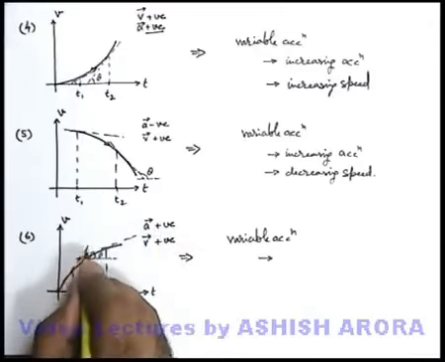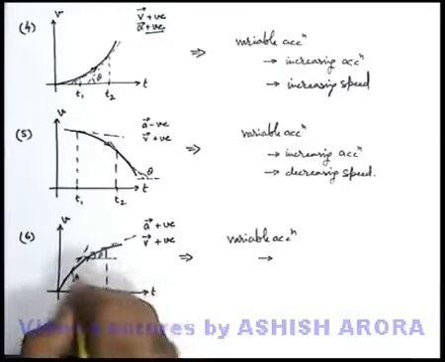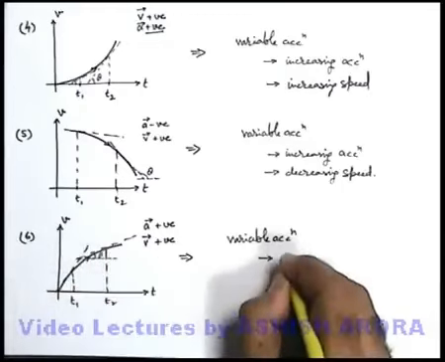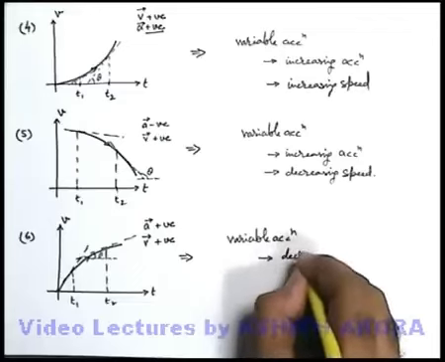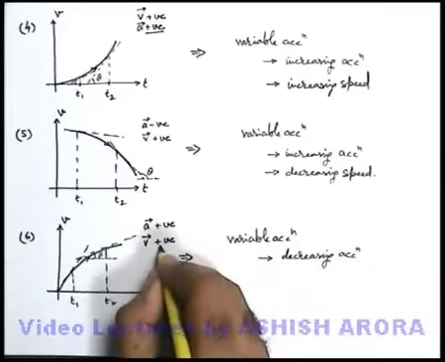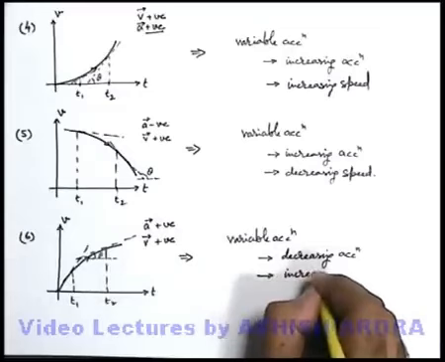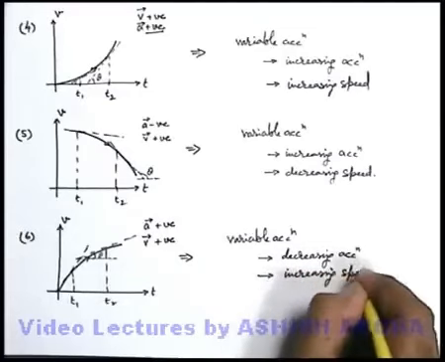but we can see that the slope steepness is decreasing, or the angle made by the tangent with the time axis is decreasing. This is the case which belongs to the category of decreasing acceleration. But as acceleration is in the same direction as velocity, here speed will increase. So this is the case of increasing speed.